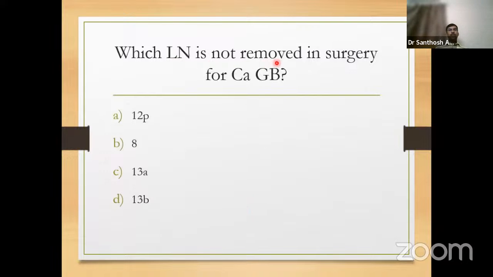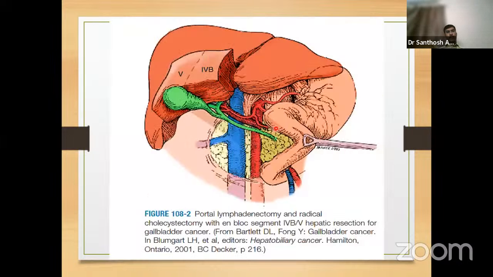Which lymph node is not removed in surgery for carcinoma gallbladder? The options were 12P, the hepatoduodenal ligament portal group of lymph nodes; 8, the common hepatic artery group of lymph nodes; 13A, anterior pancreaticoduodenal lymph nodes; and 13B, posterior pancreaticoduodenal lymph nodes. We usually do not remove the anterior pancreaticoduodenal group of lymph nodes. So this is how it looks.